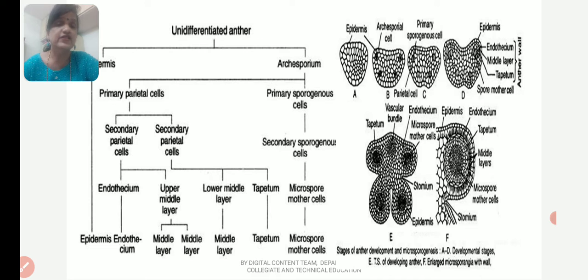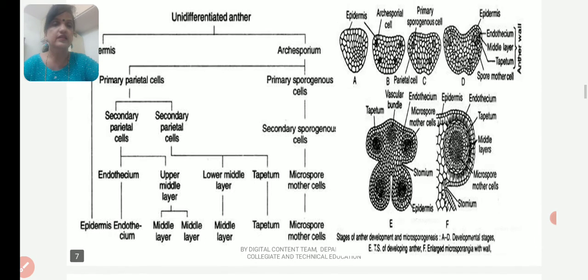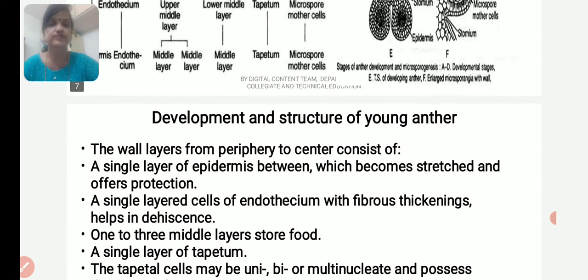Here, the primary sporogenous cells will form the secondary sporogenous cells, and the secondary sporogenous cells will differentiate themselves into microspore mother cells, which will undergo meiosis to produce the microspores. So you can see the development of the anther at the four corners of an anther.